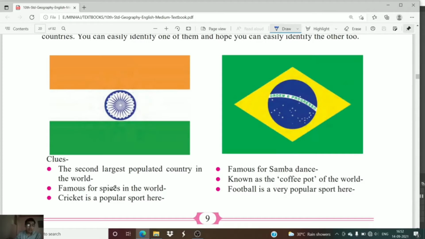Our country, India, is famous for spices. Okay, हमारे मसाले पूरी दुनिया में फेमस हैं. और हमारे देश का पॉपुलर स्पोर्ट कौन सा है? क्रिकेट है. Though it is not a national sport, it is very much famous in our country.